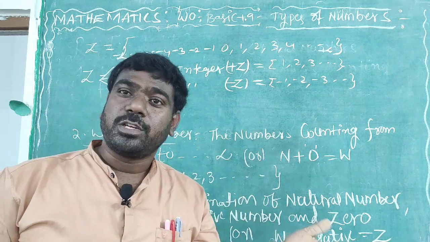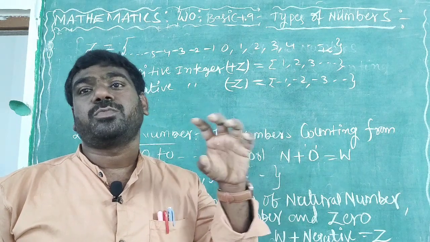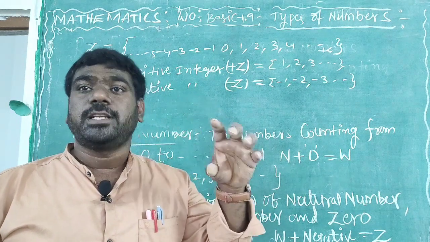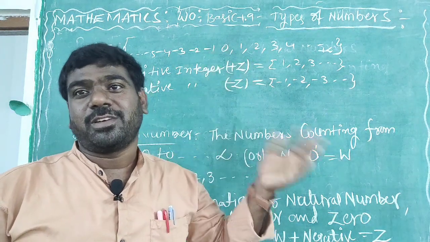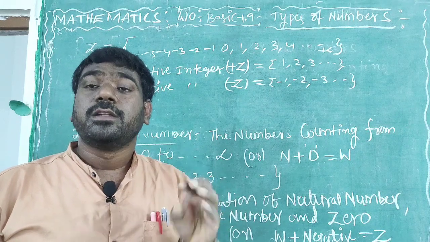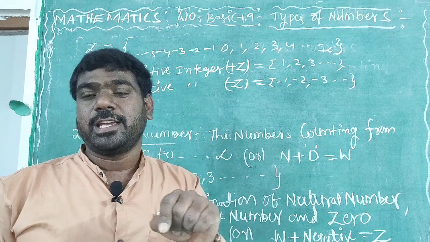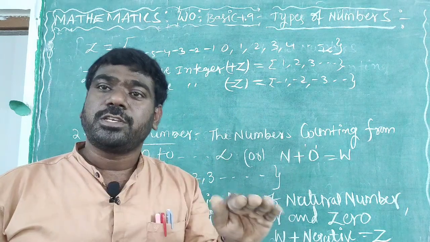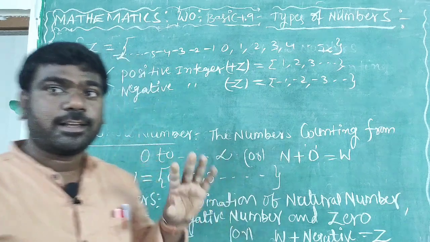There is no positive, there is no negative. This is very, very important. Many children get confused here. If asked whether 0 is positive or negative, they will say positive. Not so. Remember, 0 is neither positive nor negative. It is a constant.